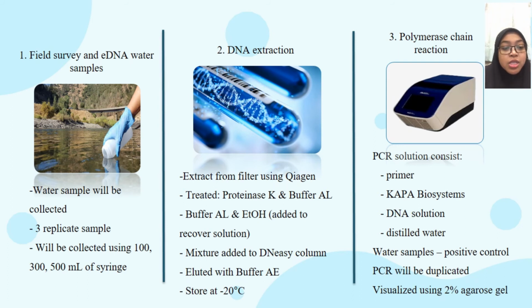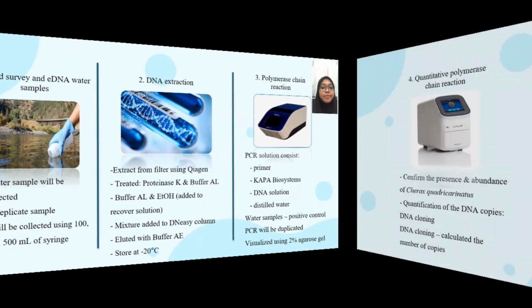The PCR solution consists of primer, Kapa Biosystems, DNA solution and distilled water. The water sample will be used as positive control and 1 liter of distilled water will be used as negative control to confirm that the sample was uncontaminated. All the PCR will be duplicated and the PCR products will be visualized using 2% agarose gel.